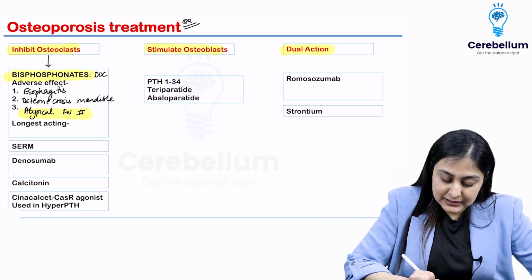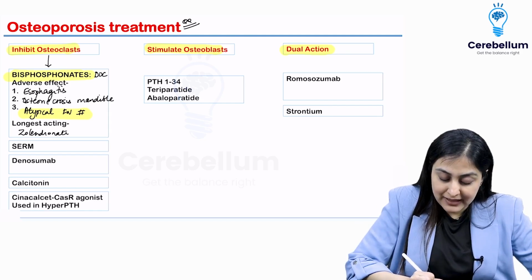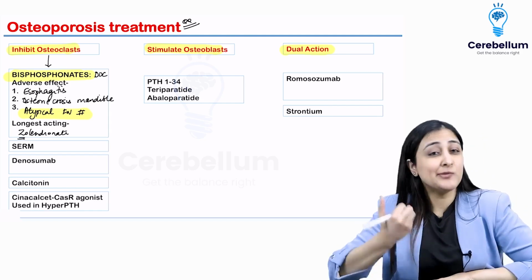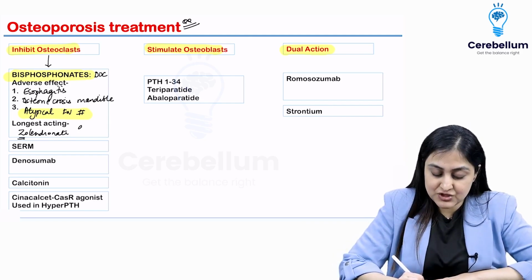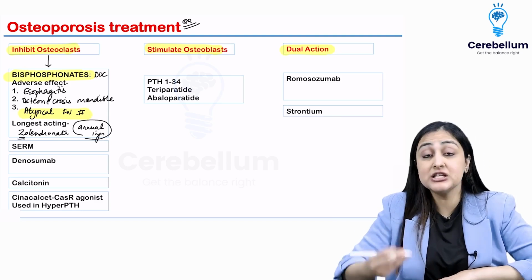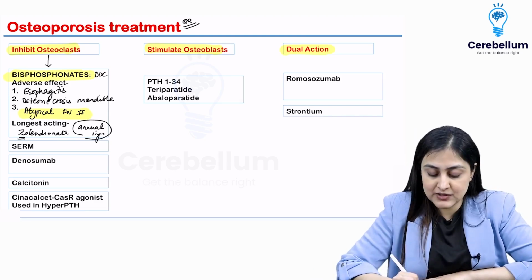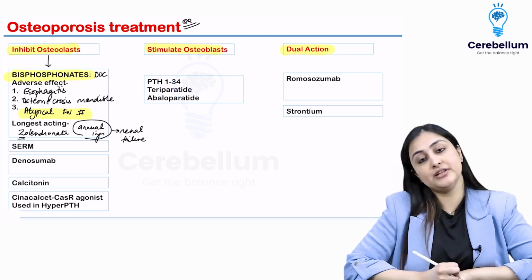The longest acting bisphosphonate is zoledronate. So you can remember from my name, Z for zoledronate, most effective, longest acting. All right, so that is zoledronate, and because of this we can just give this as an annual injection. All right, so this can be given once in a year. That's how long acting it is. But one side effect is renal failure. It can lead to renal side effects.